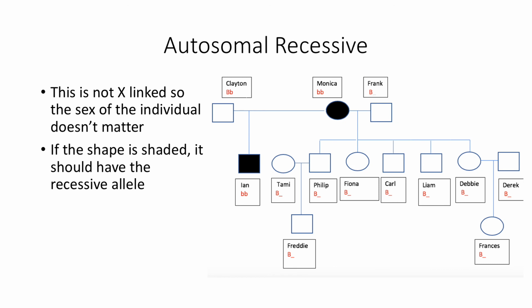Autosomal recessive. So if it's shaded, then it must have the recessive allele. If not, then you must have the dominant allele. If Monica's little b, and Frank has the dominant allele, then their children can end up with the dominant trait, since Frank can give the dominant allele, and so the children would not end up being bipolar. And when Monica is with Clayton, Clayton has the dominant allele, but Clayton could give a little b, and Monica could give a little b, and Ian can still end up being bipolar, so this mode is also consistent with the pedigree.